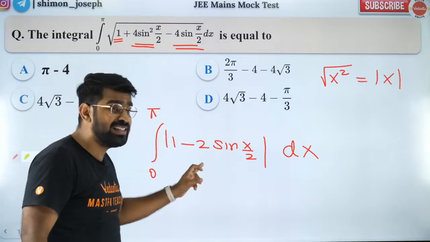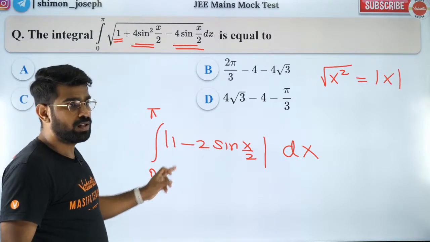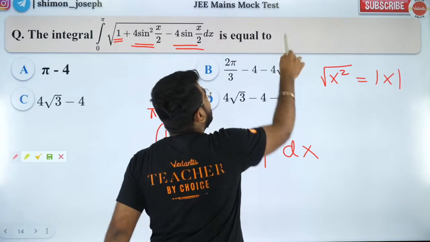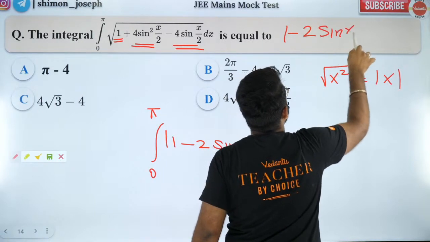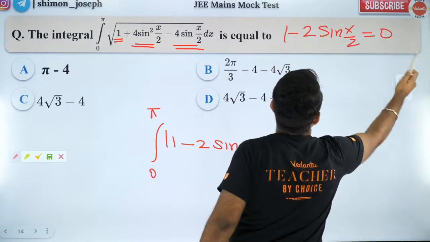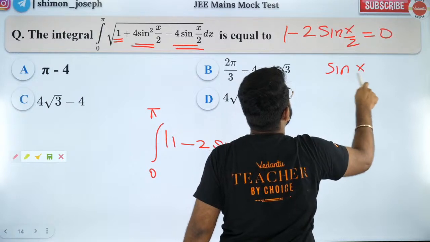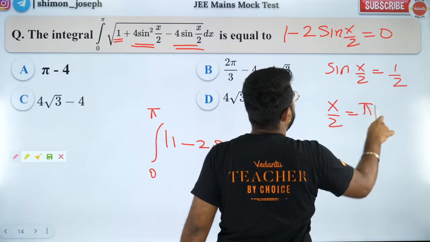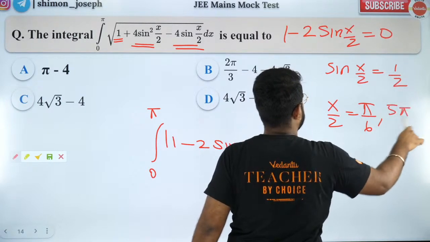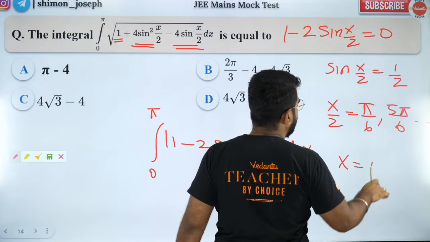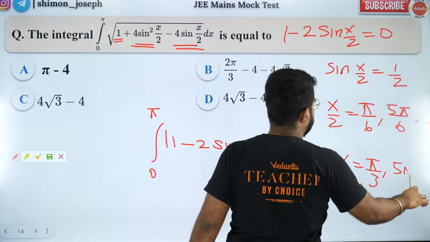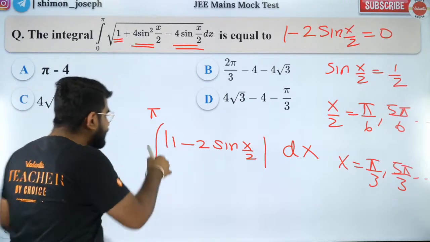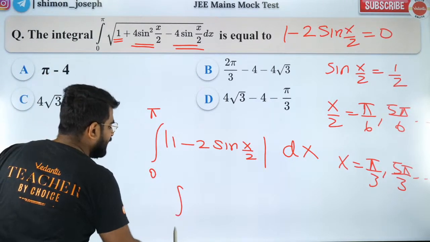So it will be positive from 0 to when this quantity becomes 0. So when will the inside quantity become 0? The inside quantity will become 0 when sin x by 2 is equal to half. That means x by 2 should be equal to pi by 6 or 5 pi by 6 and so on. So that means x should be equal to pi by 3, 5 pi by 3 and so on. So that's only one value where it becomes 0 in this interval, 0 to pi. So I'll split it till there.